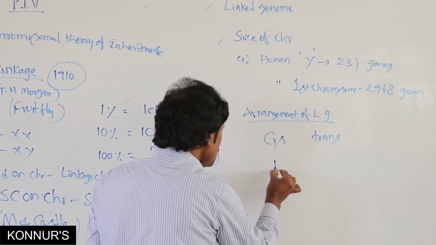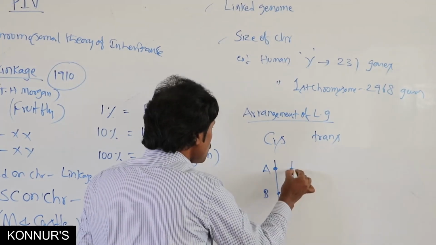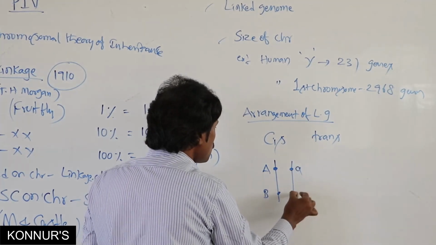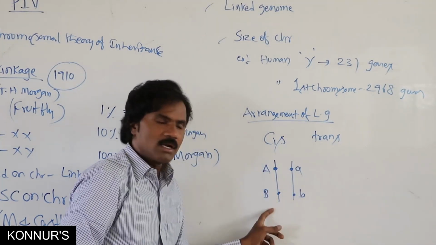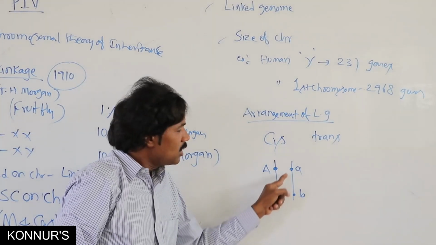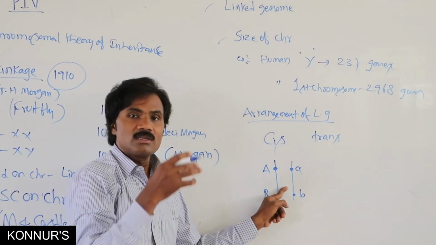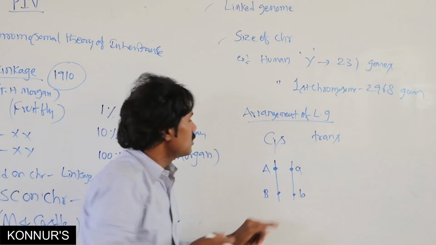In this gene, either dominant or recessive, it may be present. The distance between the genes is also most important, as it determines the strength of the linkage.